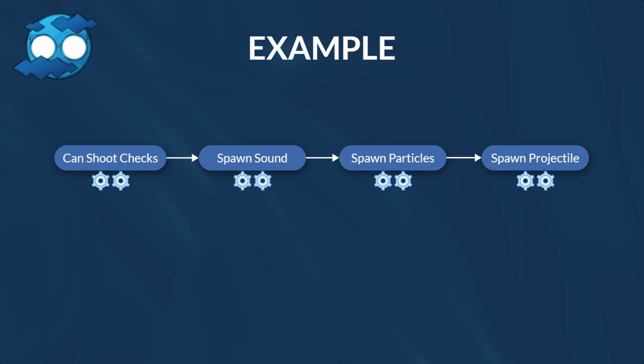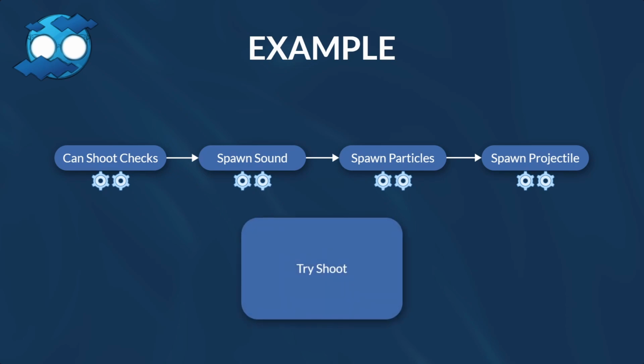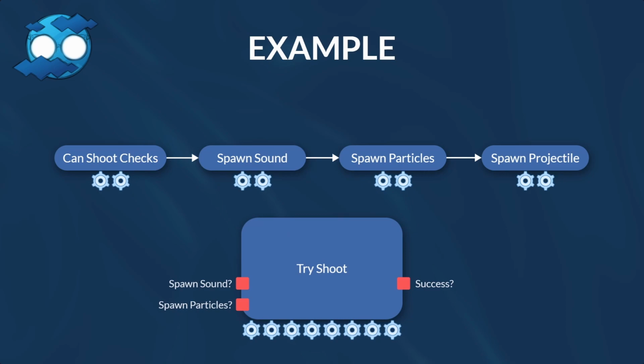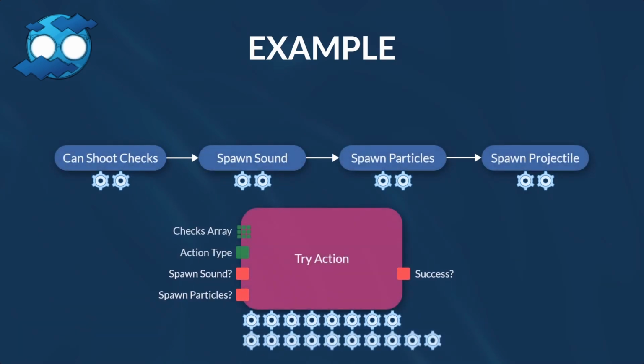Now, if we assume the sequence is set in stone, we can merge them together in one big try-shoot function that will have inputs for spawn sound and spawn projectiles, and output to let us know if we successfully shot our weapon. We successfully decreased the overall execution cost of our shot sequence and generalized it a bit, so it can be used again for our different characters. Keep in mind that you can overgeneralize and make the function too costly and hard to use. It's important to figure out what is the appropriate function size for your project.